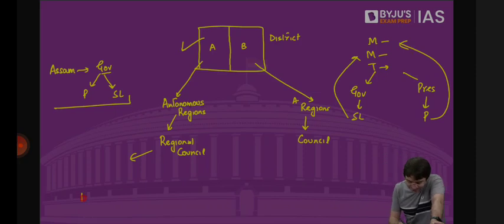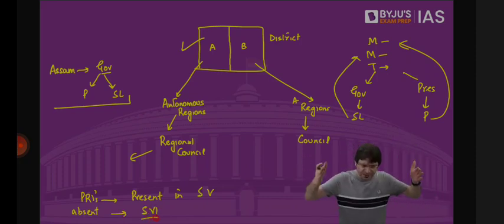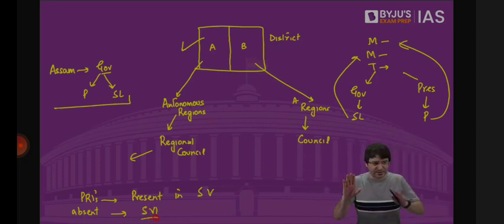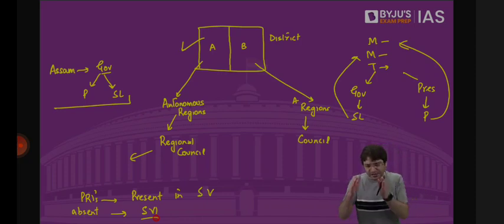And these Panchayati Raj institutions are present in Schedule 5 areas, but absent in Schedule 6 areas. So what does that mean? I will club the two schedules together, Schedule 5 and Schedule 6 of the Constitution. What is the purpose of both these schedules? To protect the interest of the tribals. But tribals are not a homogeneous group. That is why tribals of Assam, Meghalaya, Mizoram and Tripura are dealt separately under Schedule 6, and the tribals of the rest of the country are dealt separately under Schedule 5 of the Constitution.